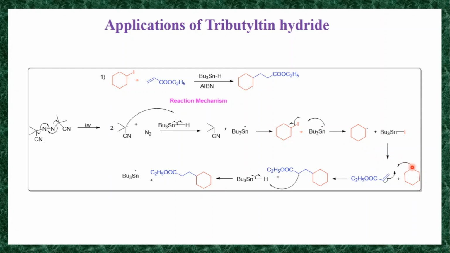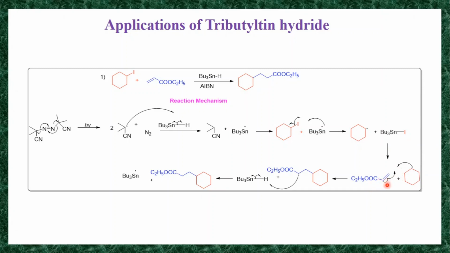Now in the next step, this cyclohexyl radical reacts with your alpha beta unsaturated ester. The homolysis of this carbon-carbon double bond takes place.